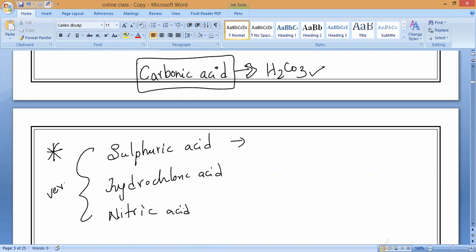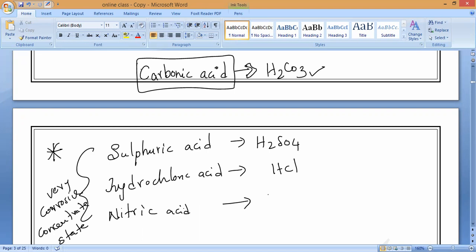They are very corrosive when they are in the concentrated state. Do you understand, all of you? Concentrated. That is what you have to remember. What is the sulfuric acid formula? H2SO4. Next one, hydrochloric acid, HCl.